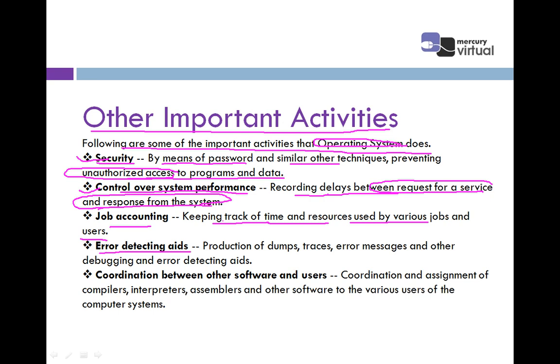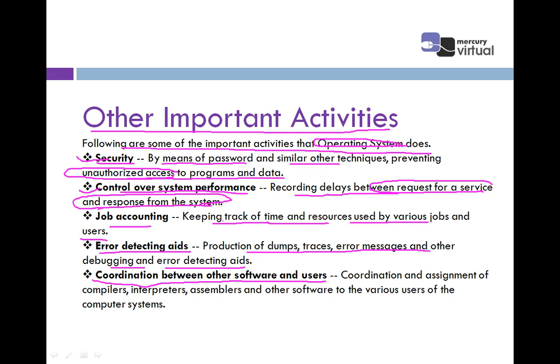In simple terms, the operating system is used for detecting error messages, debugging, error detecting aids, and any traces. Anything which is done in the computer system is done by the operating system. So it means production of dumps, traces, error messages, and other debugging and error detecting aids. Then the last activity is coordination between other software and users.